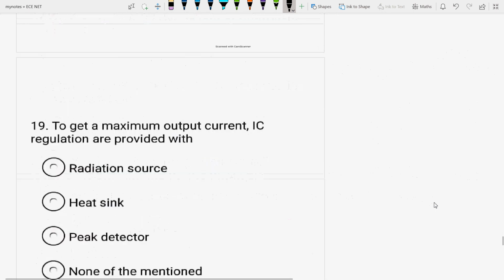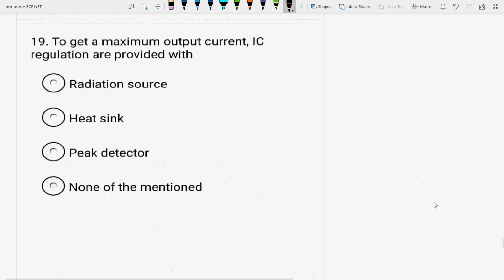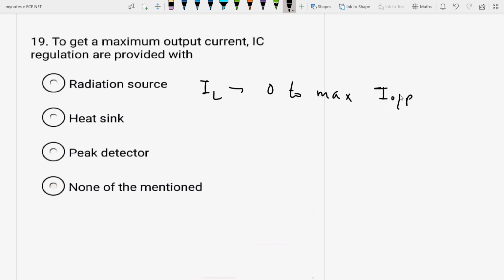Next question is, to get a maximum output current, IC regulators are provided with radiation source, heat sink, peak detector, none. See, the load current may vary from 0 to the maximum rated output current. To maintain this condition, the IC regulator is usually provided with a heat sink. Otherwise it may not provide the rated maximum output current.